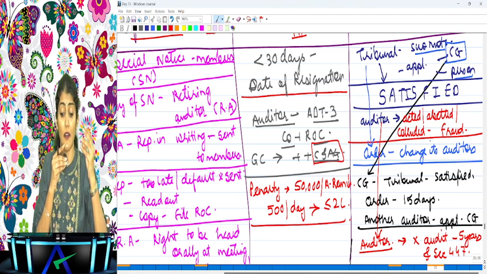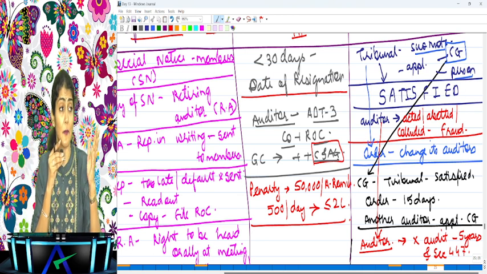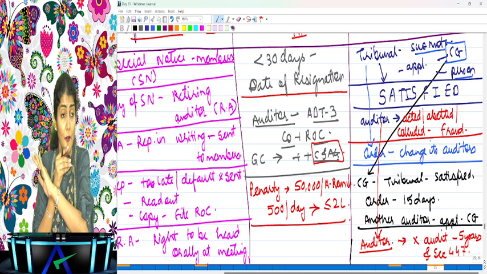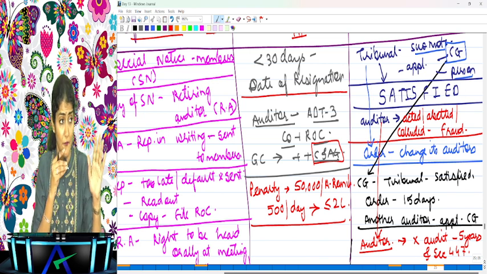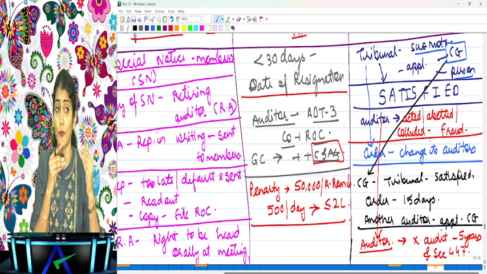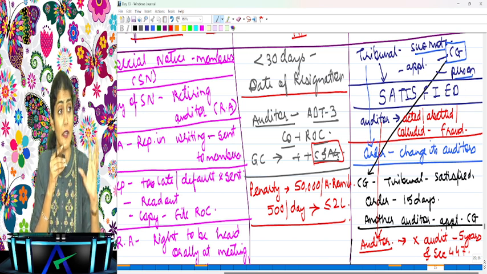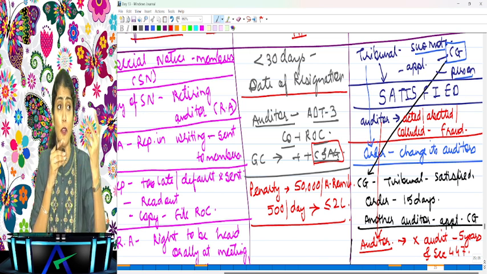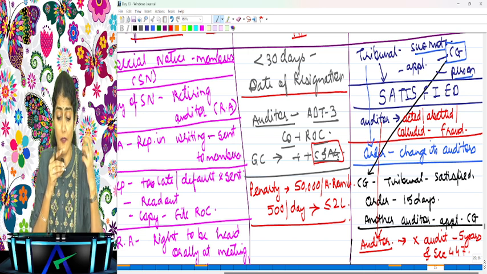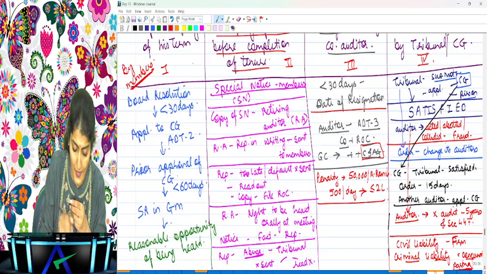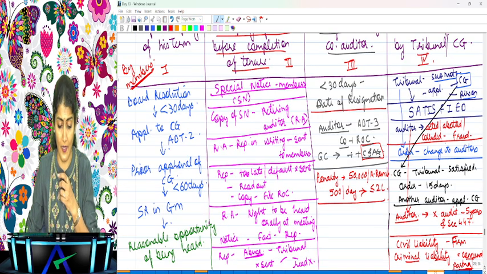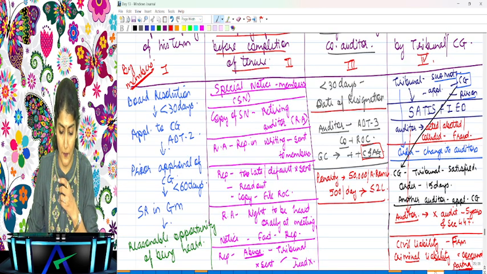Such an auditor against whom the final order has been passed by the tribunal cannot be appointed as an auditor of any company for a period of 5 years and shall be liable under section 447. For civil liability, the firm will be liable, whereas for criminal liability, only the concerned partner or partners will be liable.